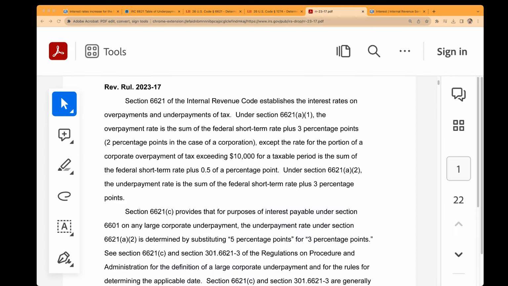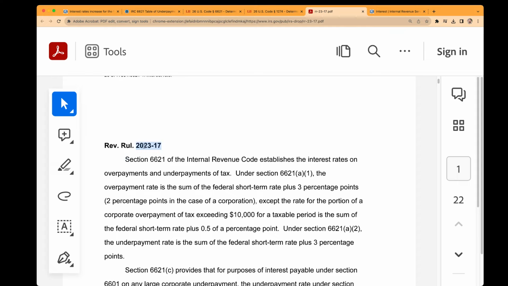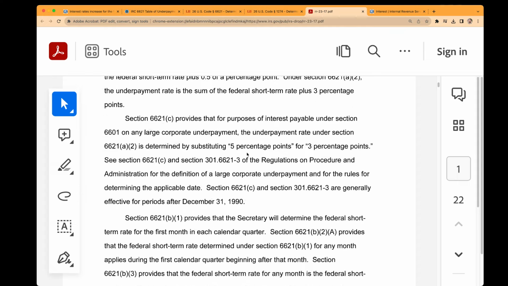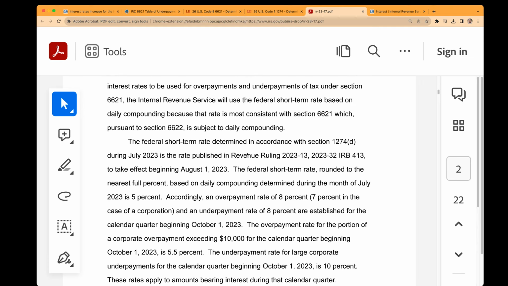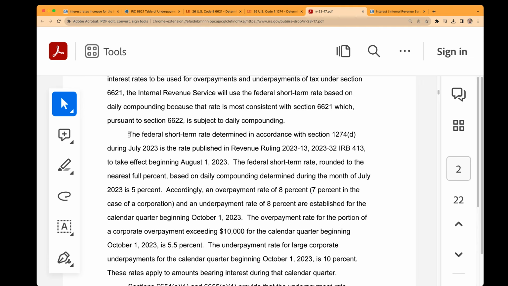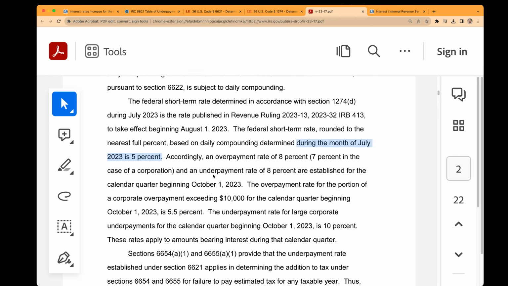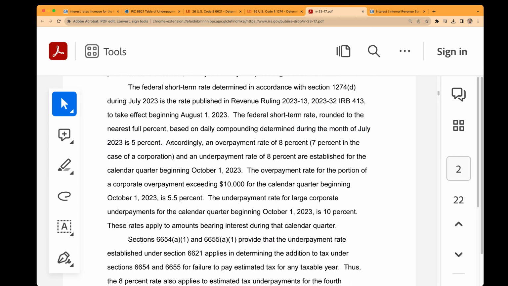And last Friday, at least as of the time I'm recording this video, which might publish later, the IRS mapped this all out in this revenue ruling. This is an advance version of revenue ruling 2023-17. You go down here, and it says that the federal short-term rate, rounded to the nearest full percent, during the month of July 2023 is 5%. It doesn't show you all the math, but that's just what they determined.